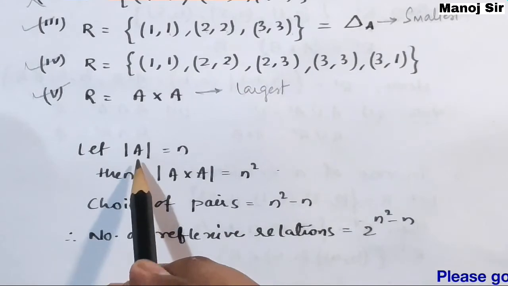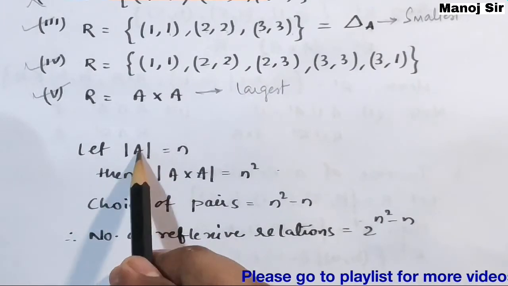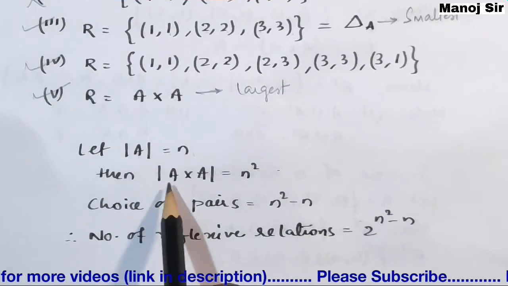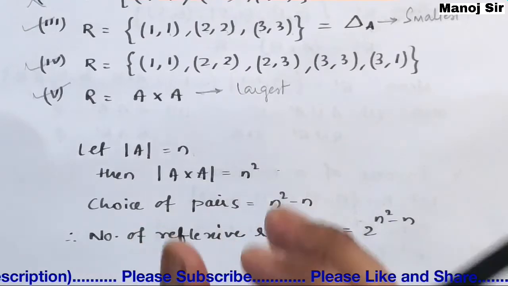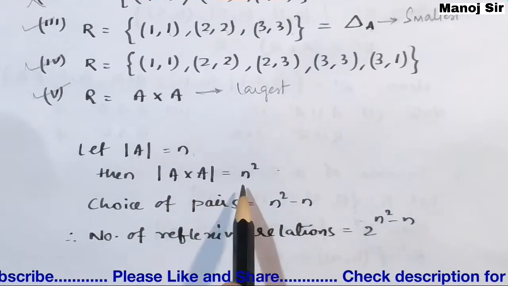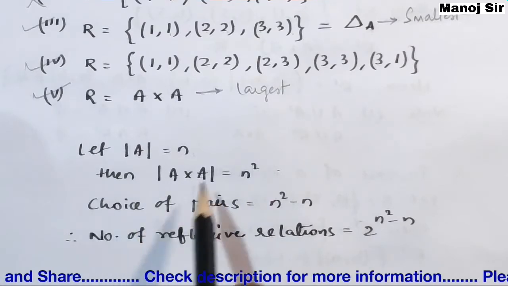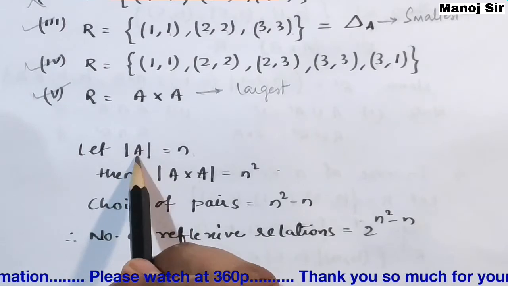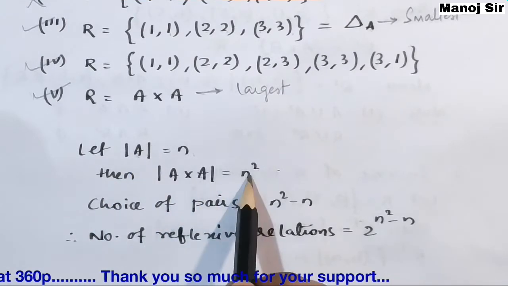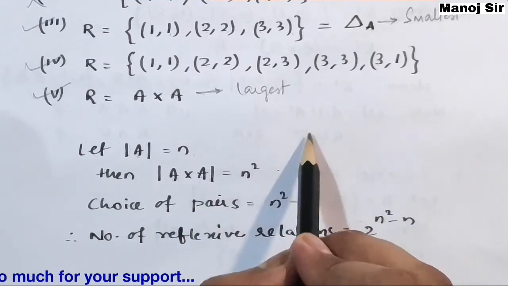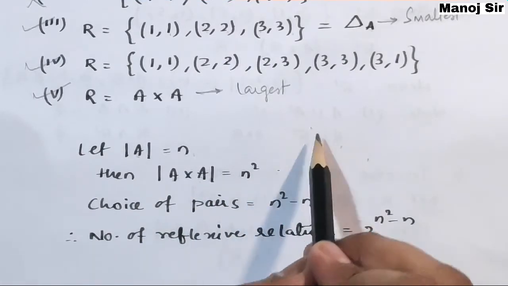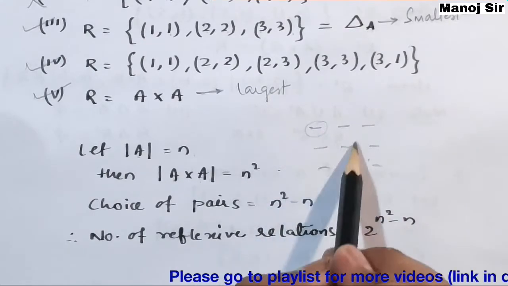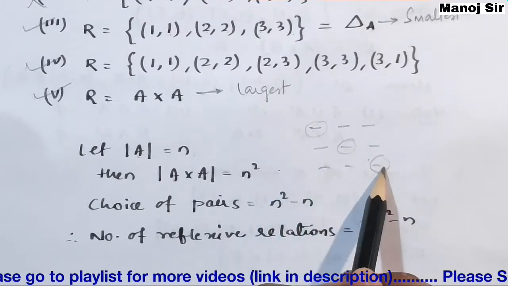Now after this we will discuss one last part, that is, the number of reflexive relations. Let's say the number of elements present in the set A is n, or you can say the cardinality of set A is n. Then the number of elements present in the Cartesian product, that is A cross A, will be n square. If you see, we have 3 elements present in set A and 9 elements present in A cross A. So how many diagonal elements are there? Here we have 9 elements, 1 2 3, 1 2 3, 1 2 3.